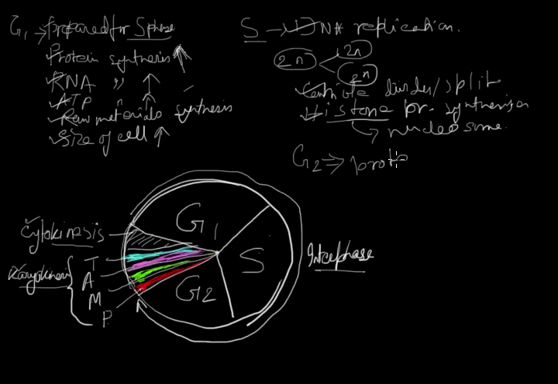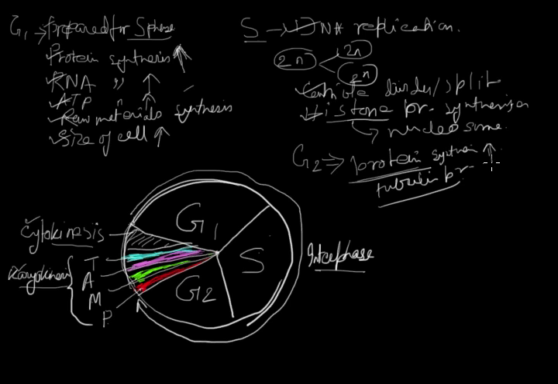What type of protein? Tubulin protein. Tubulin protein is responsible for the formation of spindle fibers. So this protein synthesis increases.